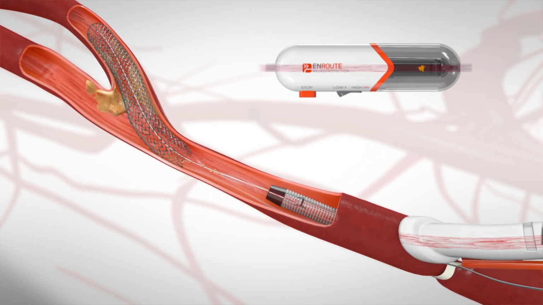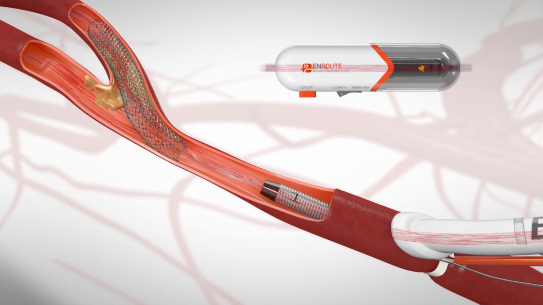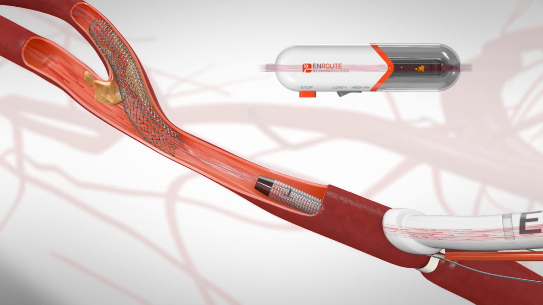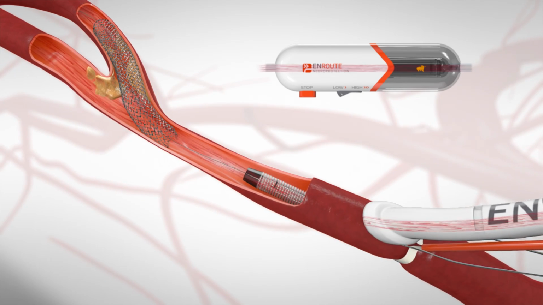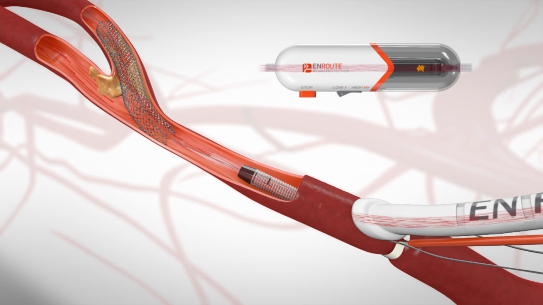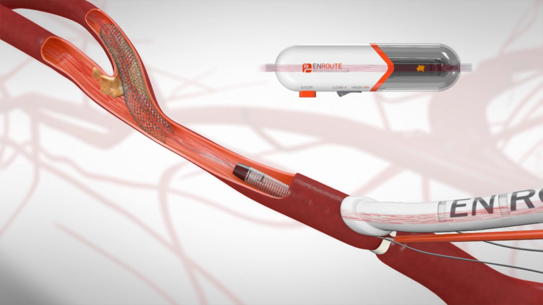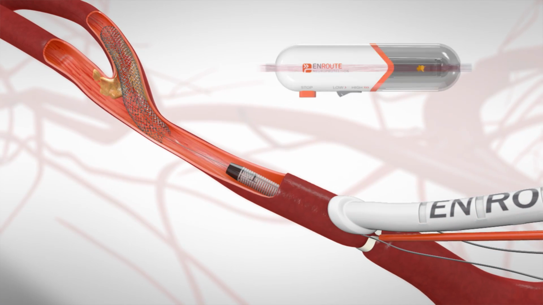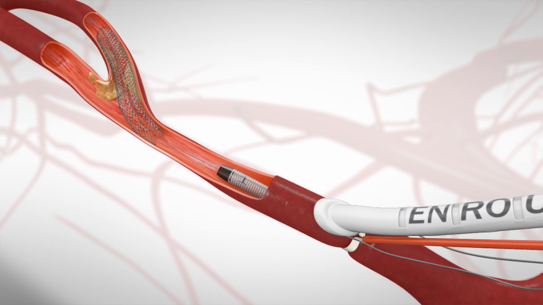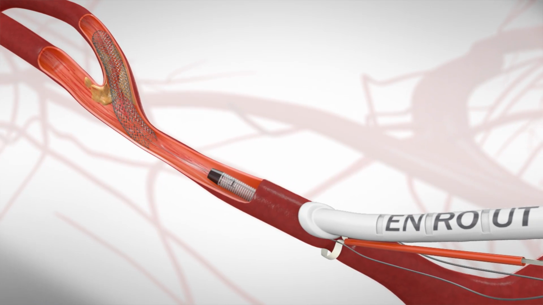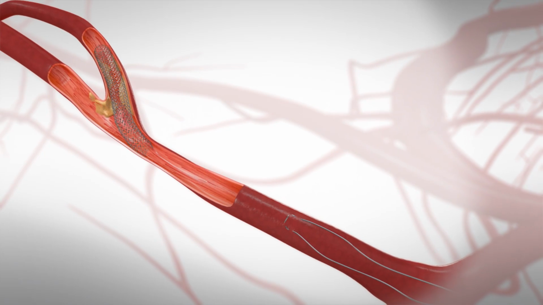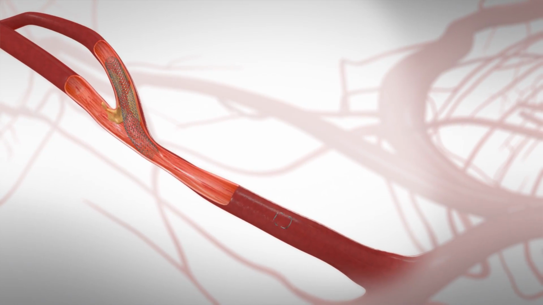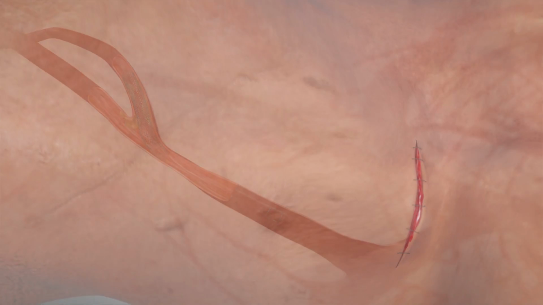The delivery of these therapeutic devices can disrupt the plaque, causing dangerous debris to come loose. The ENROUTE transcarotid neuroprotection system is designed to capture and filter that debris throughout the procedure to prevent a procedural stroke. Once the stent is placed, the clamp is loosened and the sheath can be removed so that blood resumes its normal path to the brain. The vessel is closed using the sutures placed earlier.